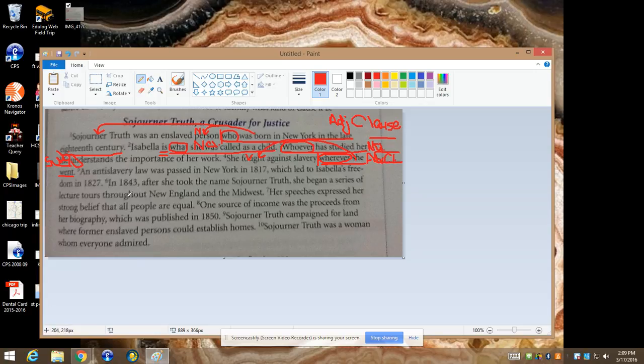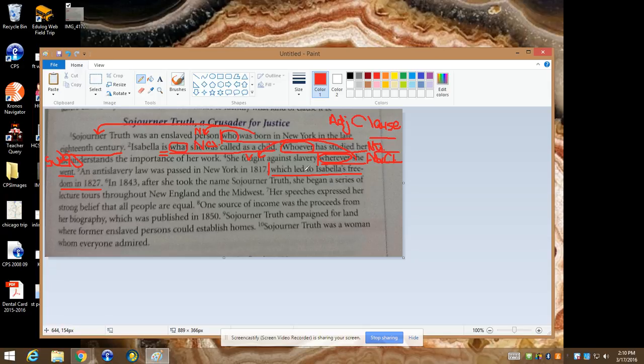All right? Now I'll just do one more with you, and I think I will go with number 5. An anti-slavery law was passed in New York in 1817, which led to Isabella's freedom in 1827. And lovely, it's giving you this comma, so that's very helpful. That's your divider. This part reads like an independent clause. It can stand alone as a complete sentence. So the rest of this is your subordinate clause, which led to Isabella's freedom in 1827.